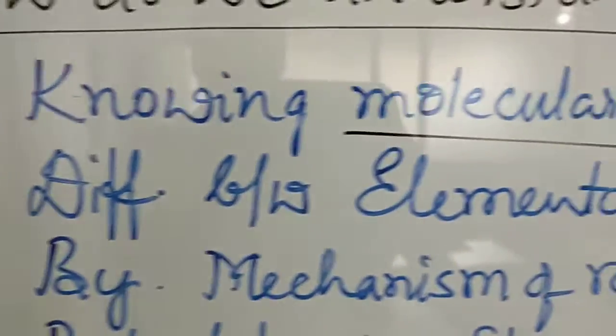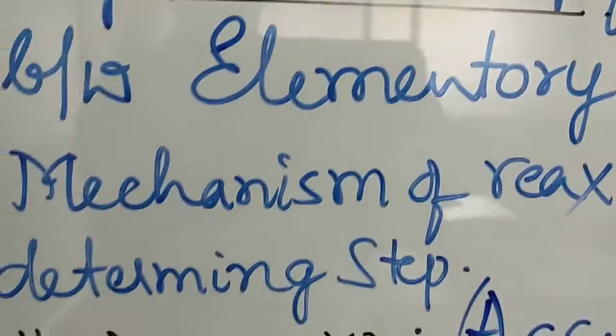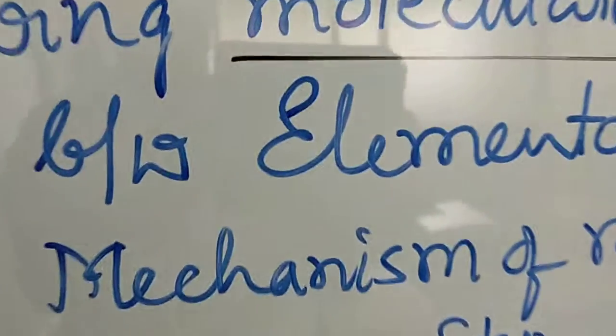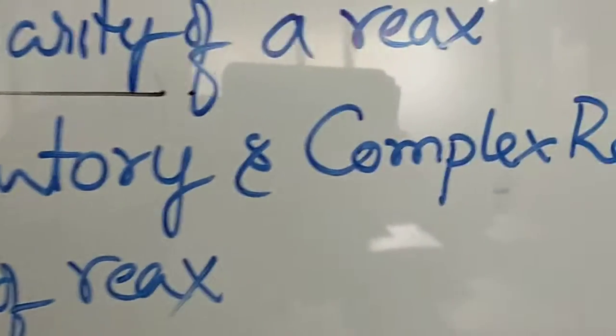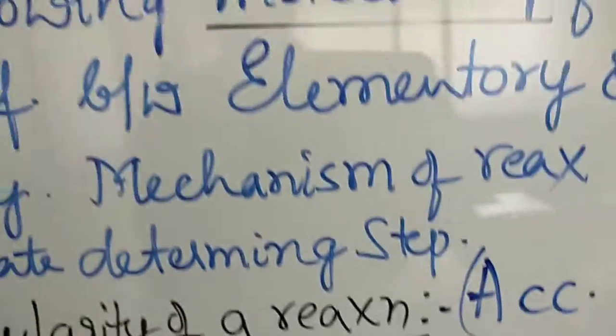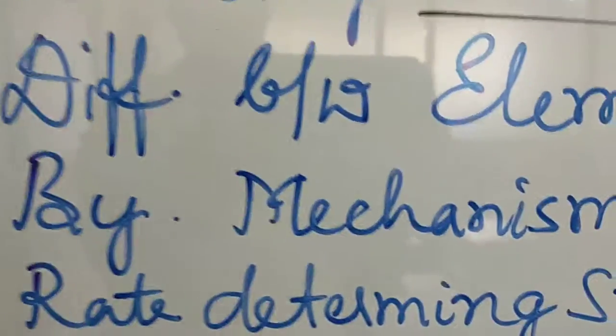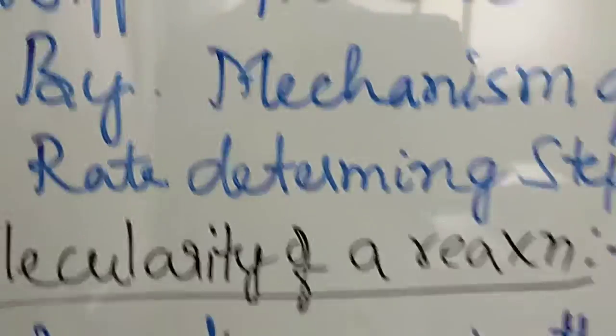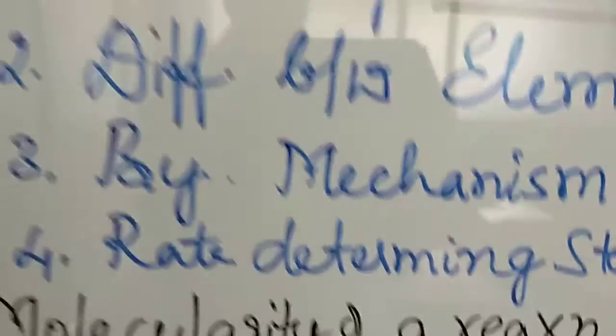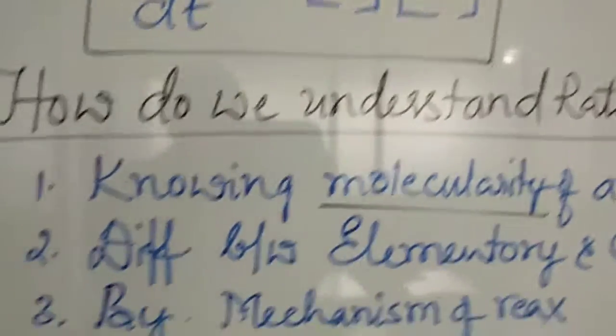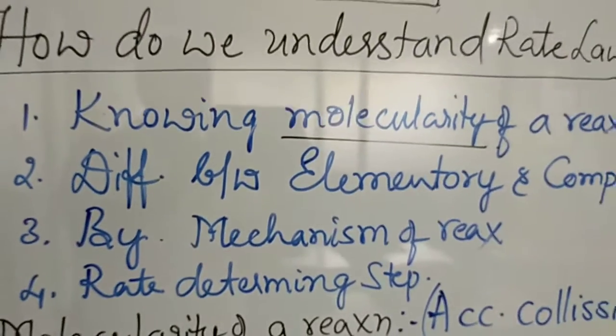And the different types of reactions. Here I explained that. I just gave two terms, elementary reactions and complex reactions. And then you have to learn the mechanism also. By the mechanism and by the rate determining steps, we can understand the rate law. So these four points are very important.